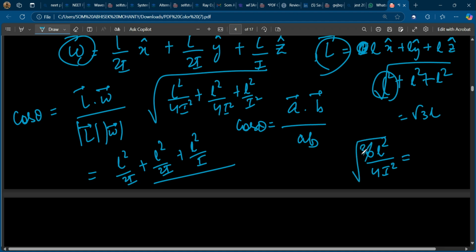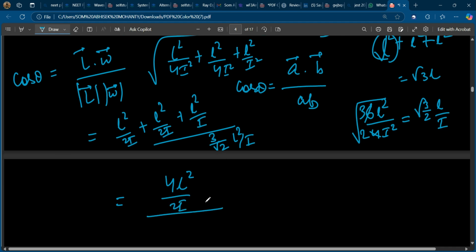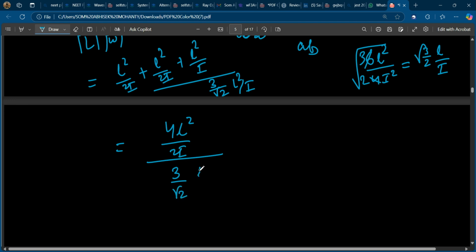So that is root over 3 by 2, L by I. So the numerator becomes 4L square by 2I, whole divided by root 3 by root 2 L square by I. These calculations I'm speeding up because we have to do it faster in the exam. So this becomes 4 by 3 root 2. So cos theta is equal to 4 by 3 root 2. Or did I make any mistake?